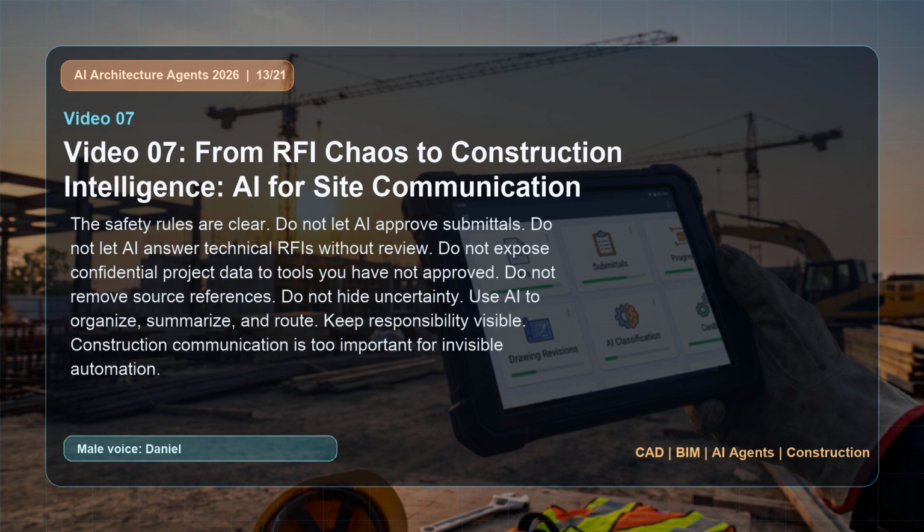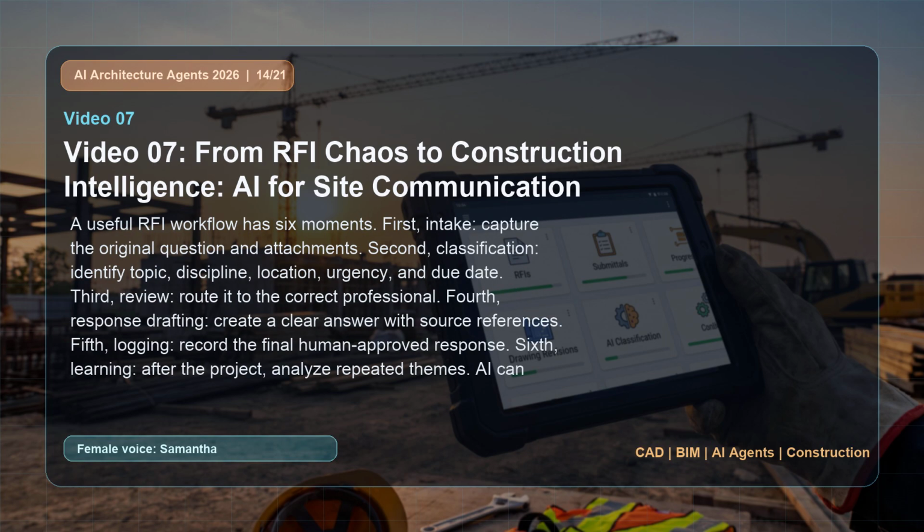The safety rules are clear. Do not let AI approve submittals. Do not let AI answer technical RFIs without review. Do not expose confidential project data to tools you have not approved. Do not remove source references. Do not hide uncertainty. Use AI to organize, summarize, and route. Keep responsibility visible. Construction communication is too important for invisible automation.